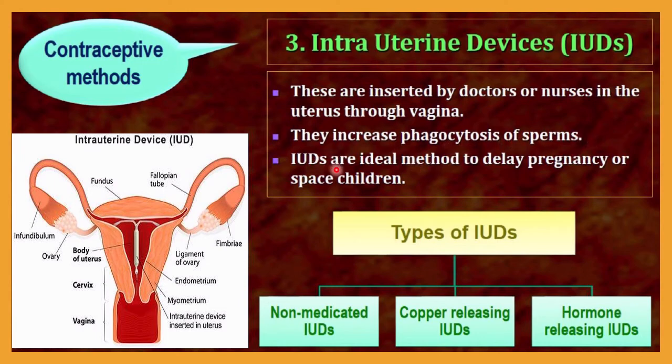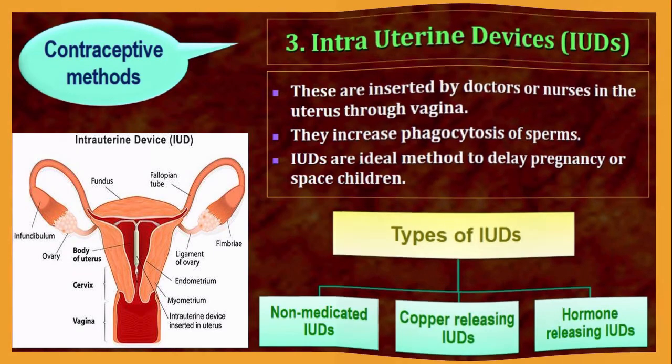IUDs are an ideal method to delay pregnancy or to space children. This is only accepted or utilized for spacing between the children, meaning it will delay the pregnancy. So this is why IUDs are an ideal method to delay pregnancy or space children. Types of IUDs may be of three kinds. First is non-medicated IUDs, that is, intrauterine devices. Second is copper releasing IUDs, and third is hormone releasing IUDs.